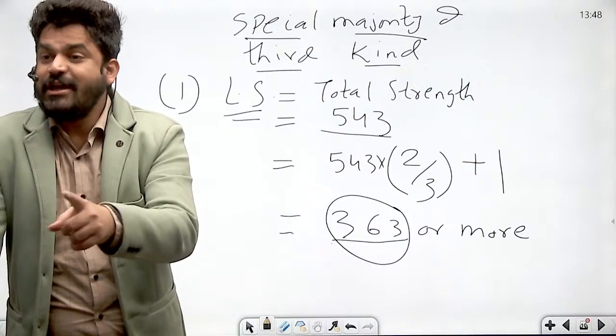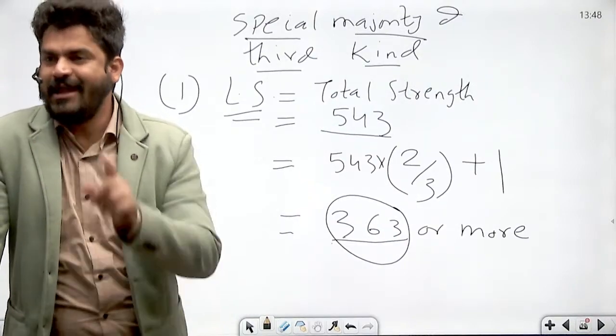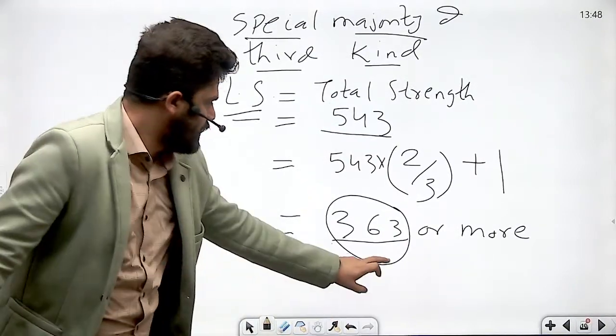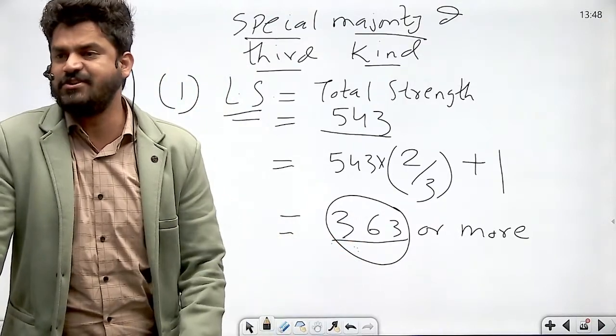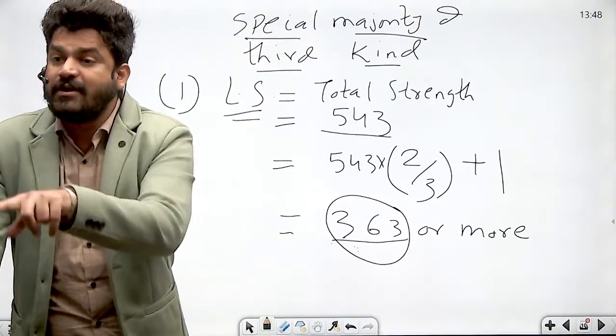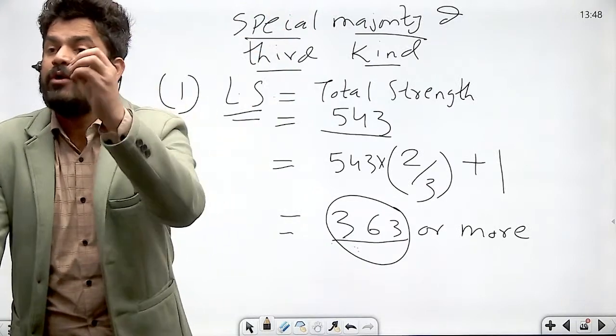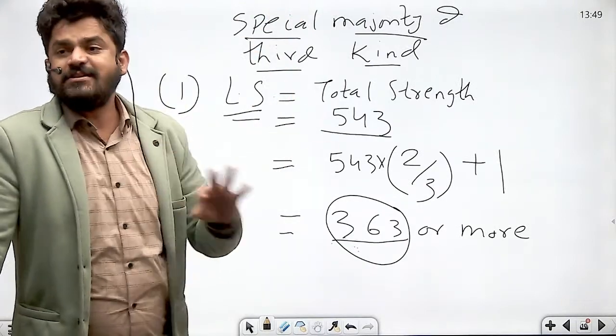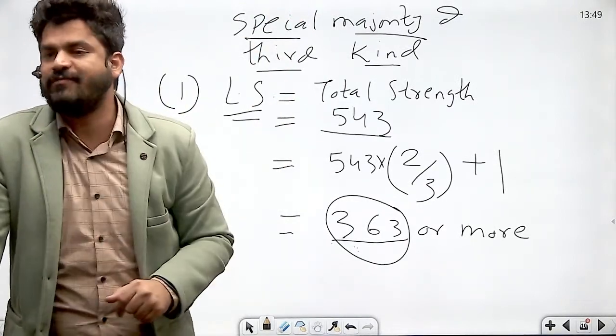So special majority of third kind in Lok Sabha is always fixed. It is always 363 or more. Special majority of third kind, like absolute majority, will always be fixed. Why? Because what is the difference between absolute majority and special majority of third kind?